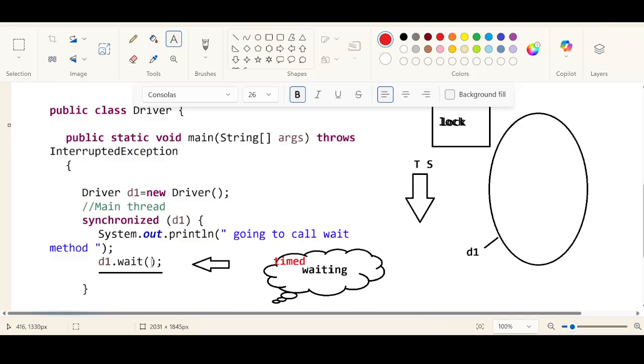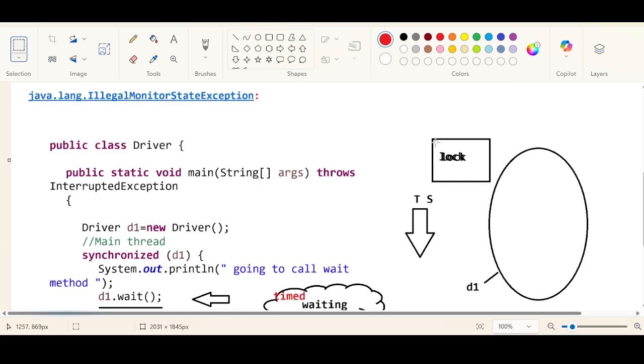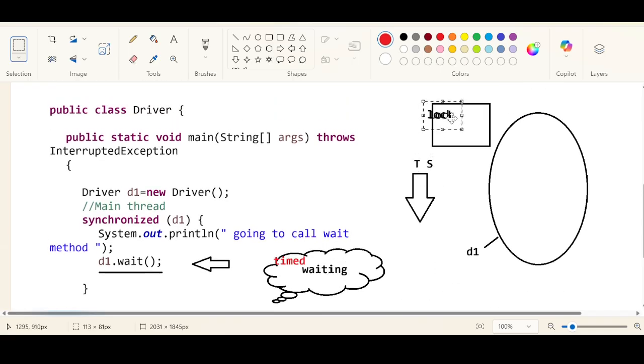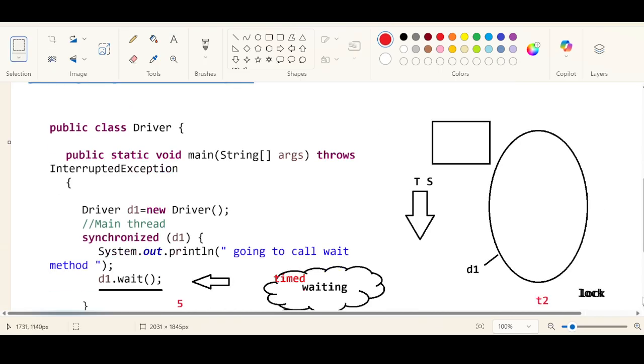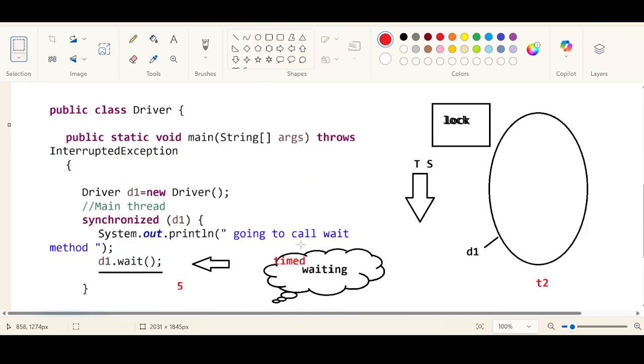If you just use the wait method, it is just waiting. If you use timed waiting, it means it is going to wait for a certain period of time. Once it sees that the lock is there in the monitor, it acquires that lock immediately. Are you able to follow? If some other thread is using this lock, it will wait, but it is ready to acquire this lock. For example, let us say T2 is using this lock somewhere. The main thread has waited for 5 seconds and is ready to acquire this lock, but the lock is not there. As soon as the lock is released by some other thread, it is going to acquire it. Able to follow?